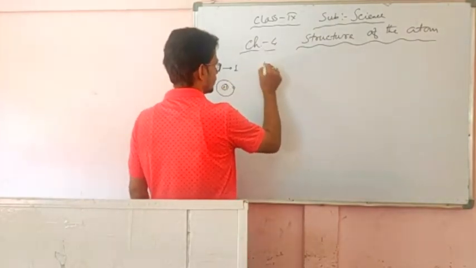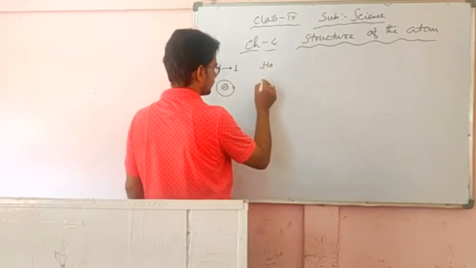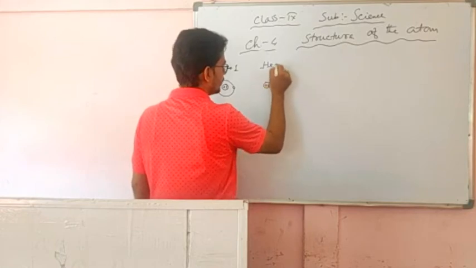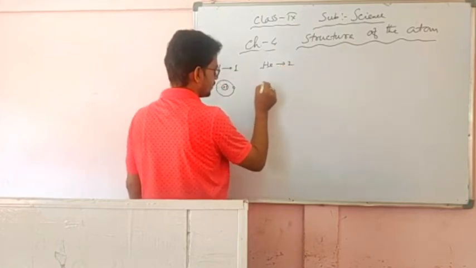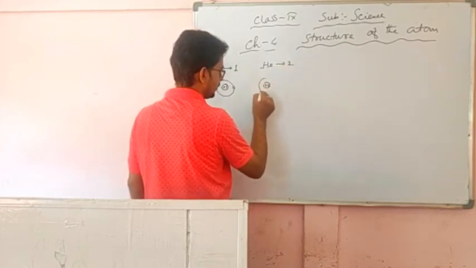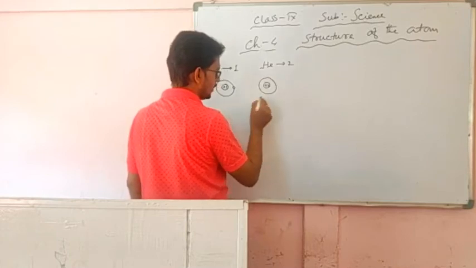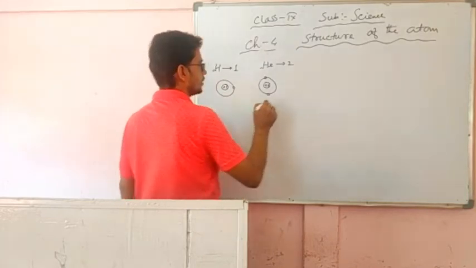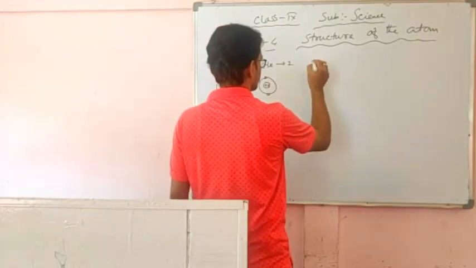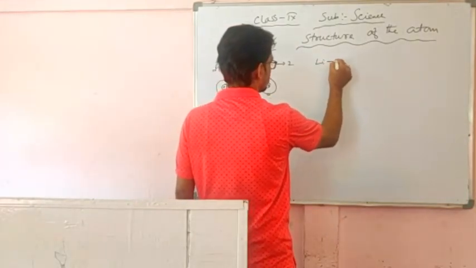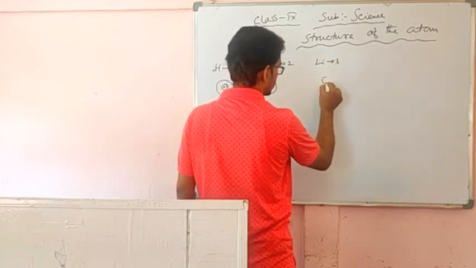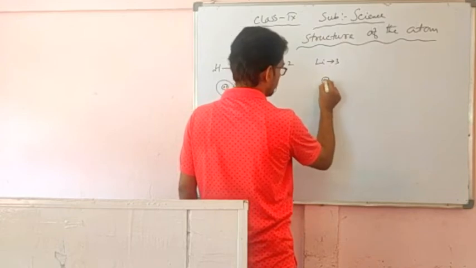Second, helium. Atomic number 2, so plus 2. In the first orbit a maximum of 2 electrons can stay. So there 1, there another 2. Next, lithium, atomic number 3, so plus 3.